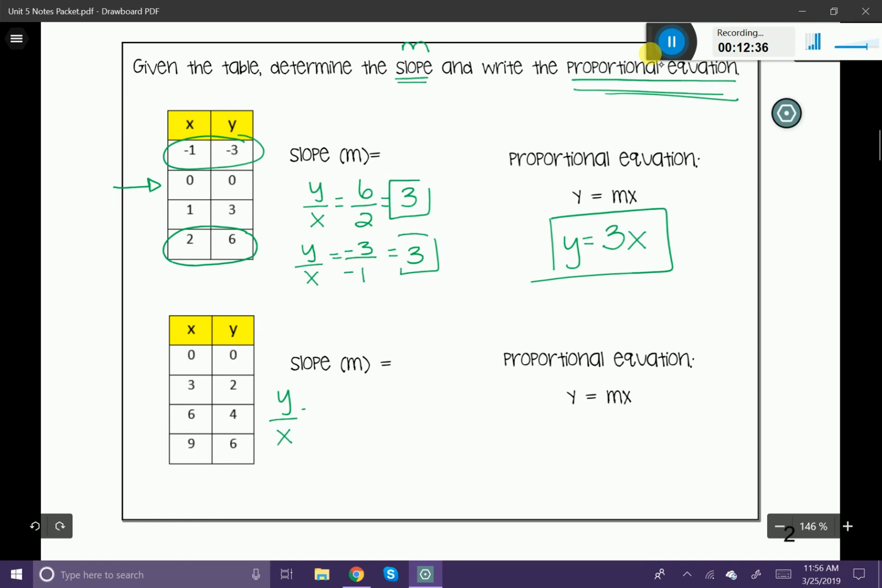Y divided by x equals... I'm going to pick this point right here. I'm going to say 4 divided by 6. Well, that's not simplified, so I have to simplify that down to 2/3. And 2/3 is going to be my slope.